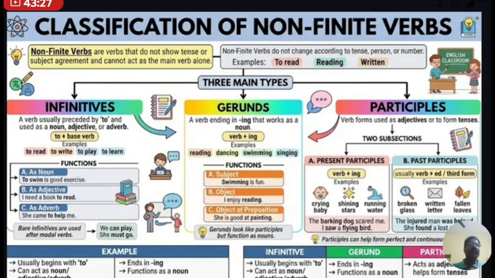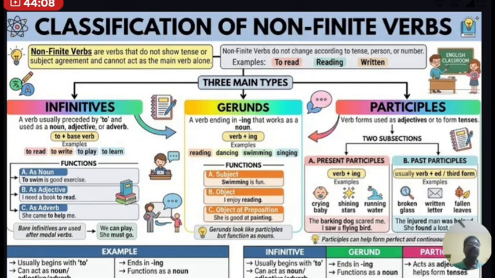There are three kinds of non-finite verbs. They are infinitives, gerunds, and participles. Then what do you mean by infinitive? A verb that is usually preceded by 'to' is called an infinitive and is used as a noun, adjective, or adverb. Always remember, the word which is followed by 'to', and acts as a noun, adjective, or adverb, is called an infinitive. We can know all the things with the help of examples later on.